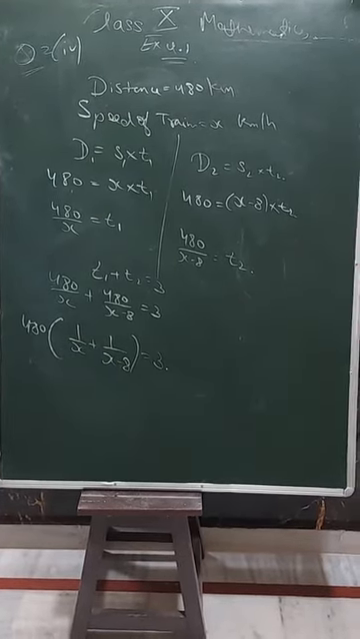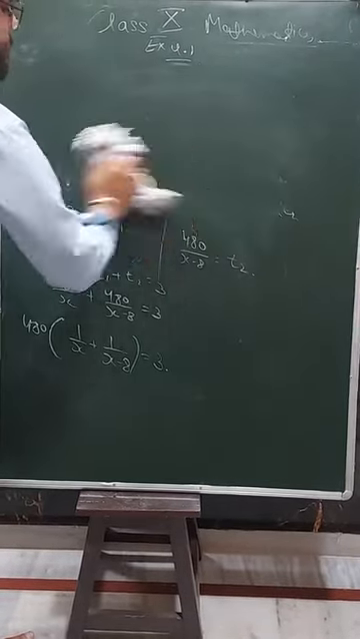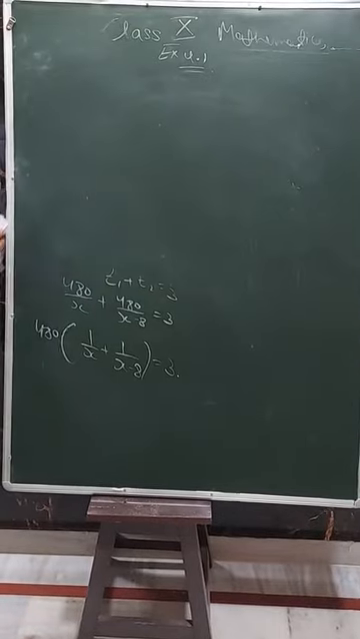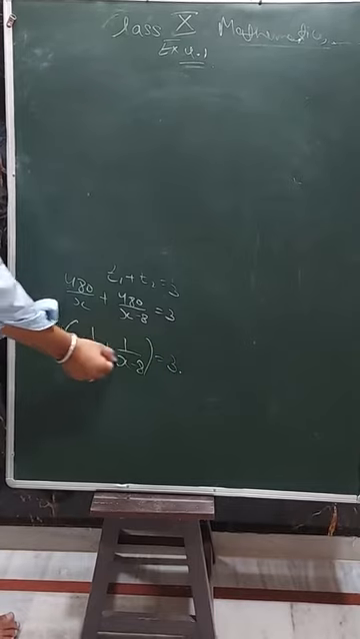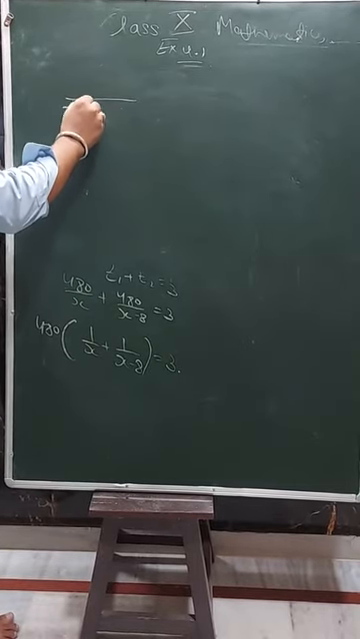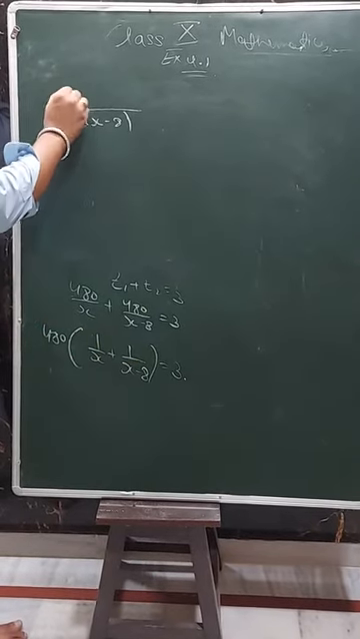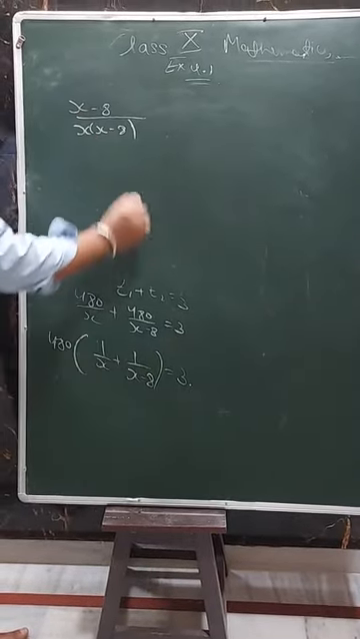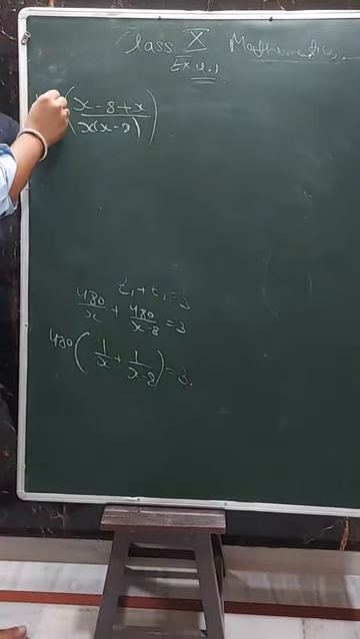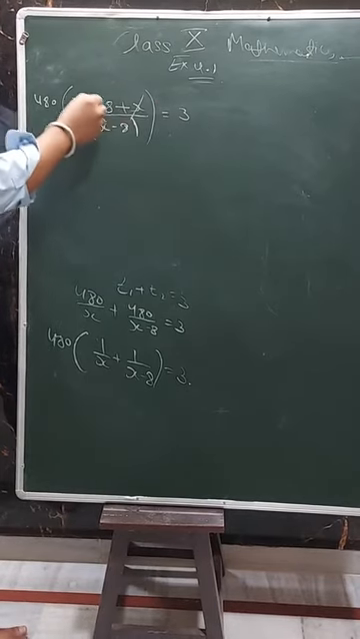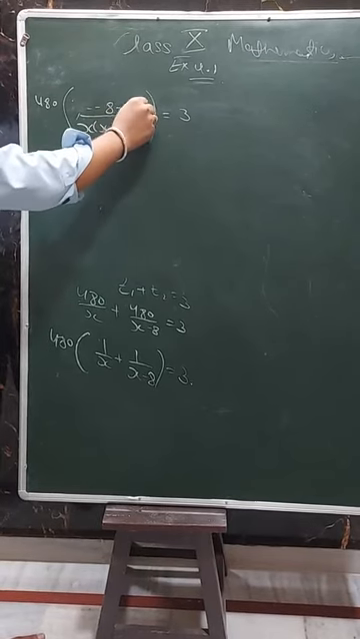Now note it down. I have to take the LCM. The LCM of x and x minus 8 is the product of the two denominators. So cross multiply: this multiplied to this, and x multiplied to this. Then 480 as it is equals 3. Now x and x will be what? Sorry, it's not cancelled.